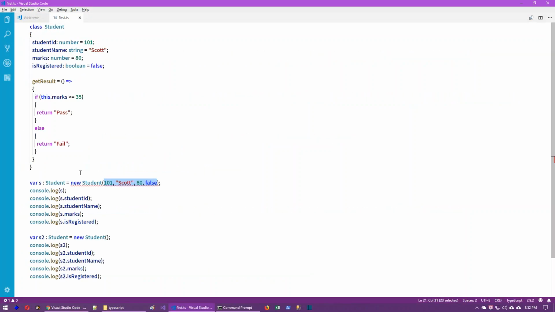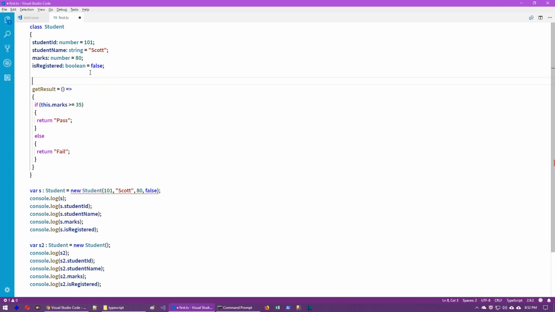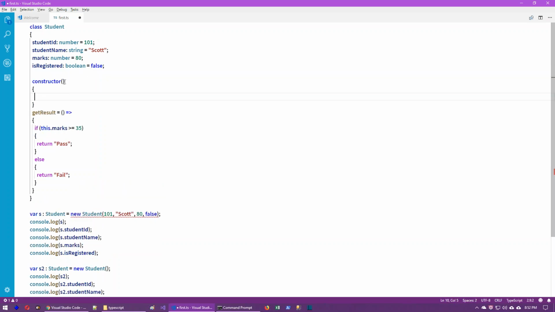You can verify here, as we have created an object, by default the object is empty, it has nothing. I want to store some default values in the student ID, student name, marks, is registered properties inside the object. So to exactly initialize the properties, we have to use constructor. Means I'm just creating a constructor. In this constructor, we are going to receive all the values whichever we are passing here. Exactly, we are passing the four values. These four values are being received by this particular constructor.